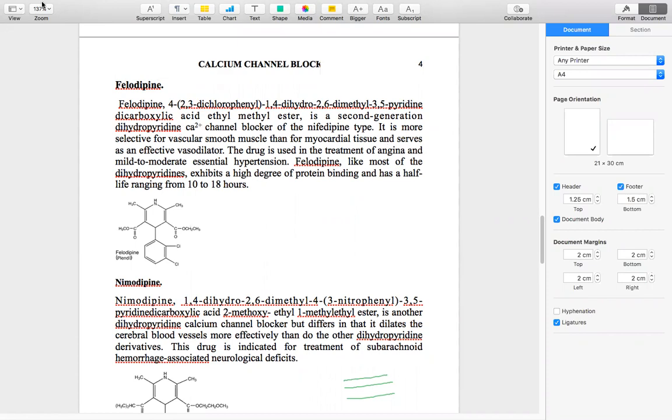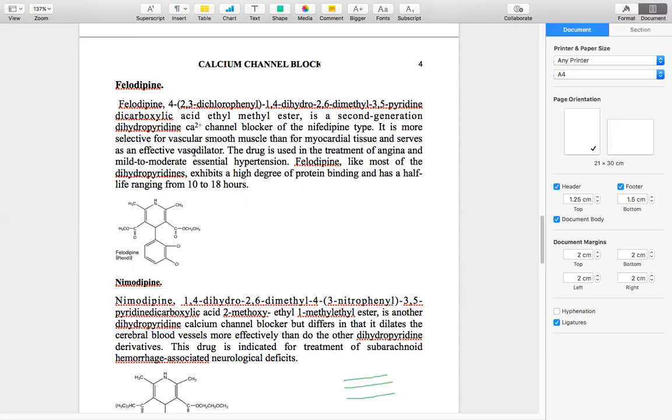Now, it is more selective for the vascular smooth muscle than for the myocardial tissues. See, all the dihydropyridines act exclusively on the vascular smooth muscles, and they have very little effect on the cardiac muscles, the myocardial cells, but they have a good effect on the vascular smooth muscle.